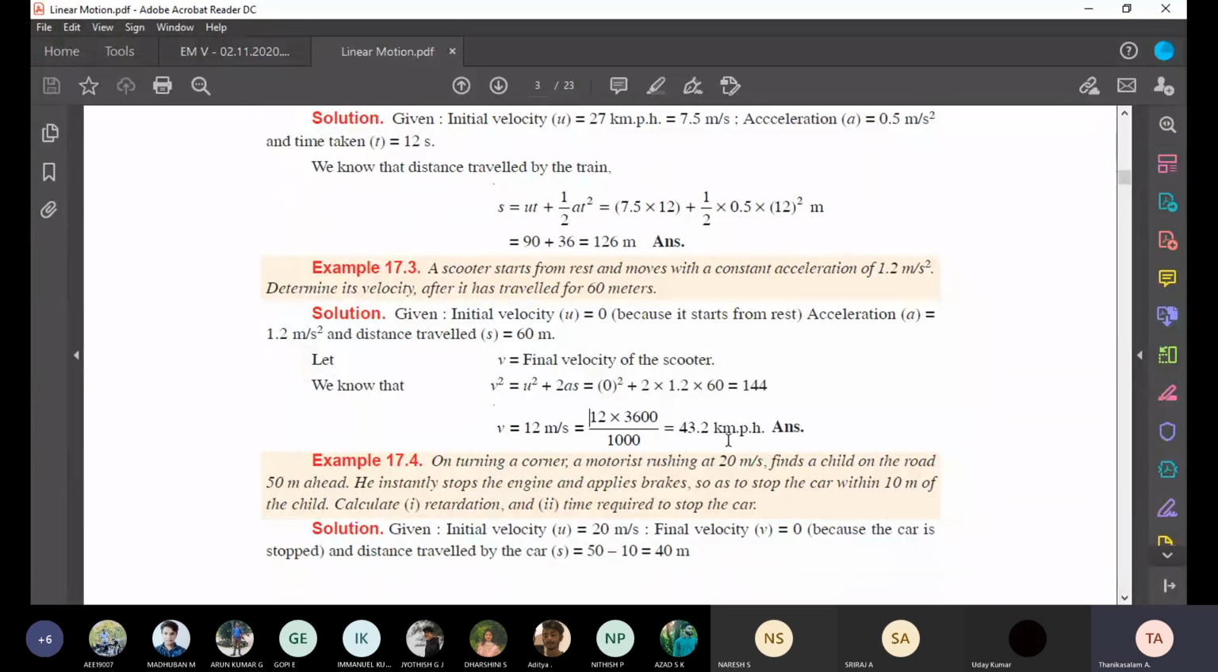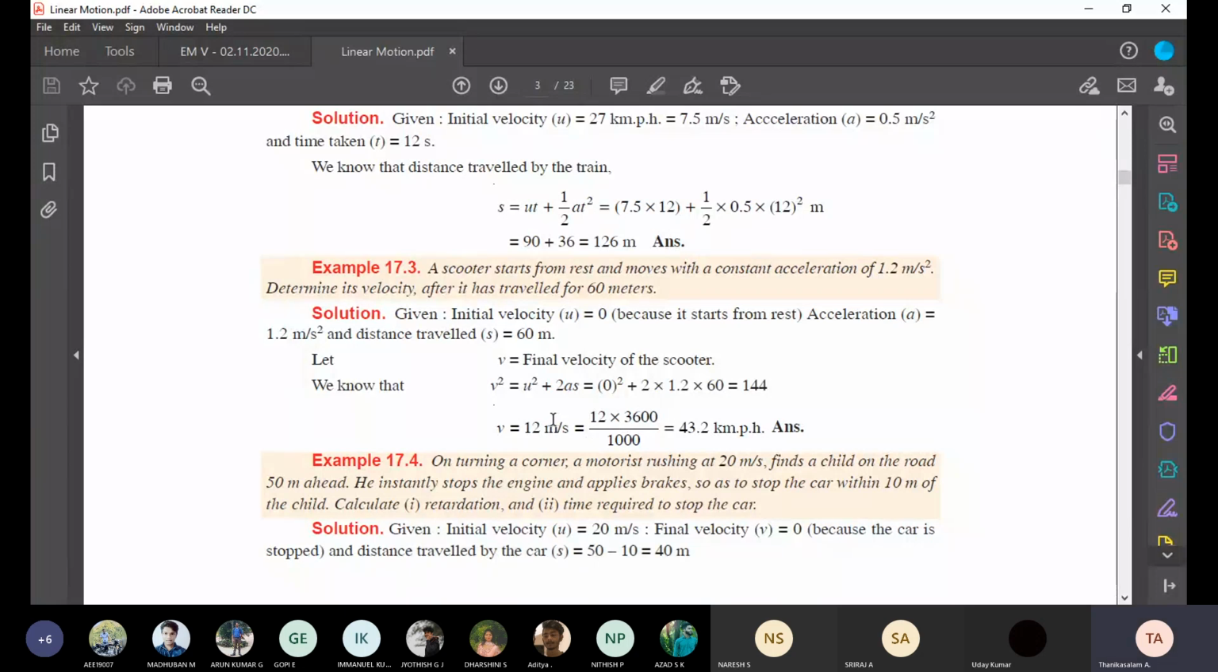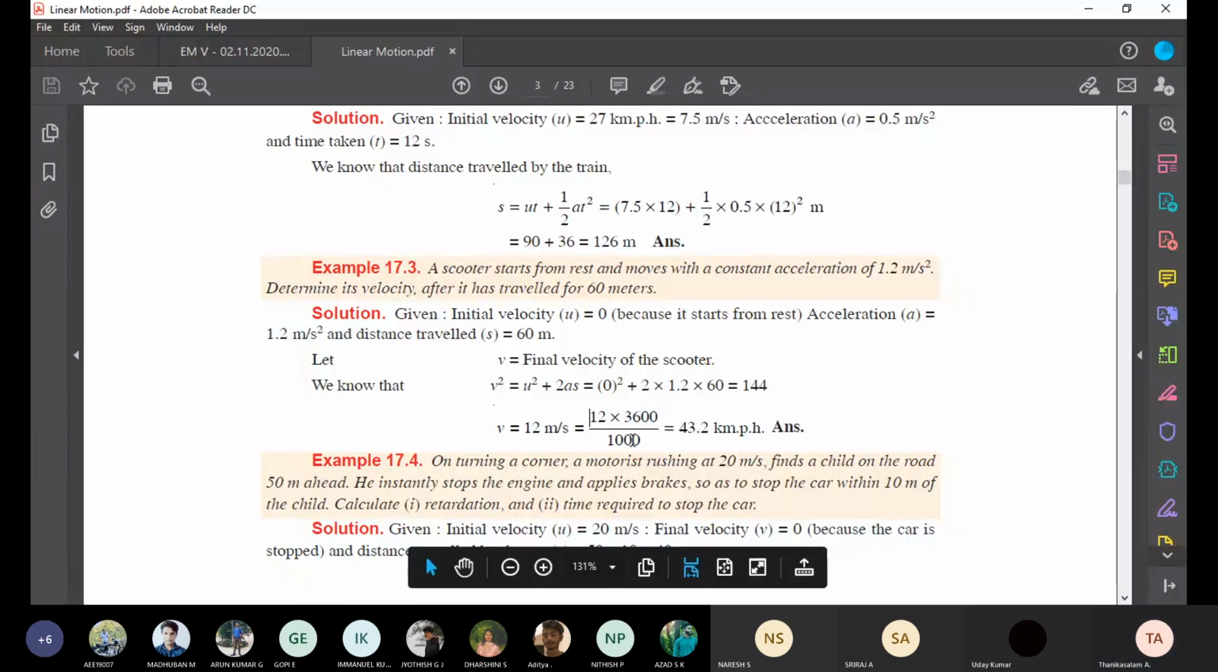I told you no. How do you convert kilometer per hour? You have to multiply by 1000 divided by 3600. Now again they converted meter per second to kilometer per hour. This is the reverse process. If you want to convert meter per second into kilometer per hour, you multiply with 3600 divided by 1000.